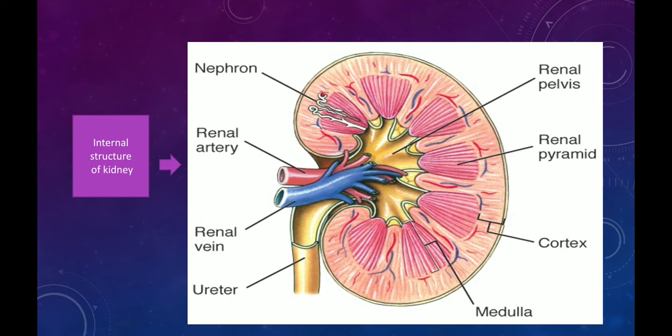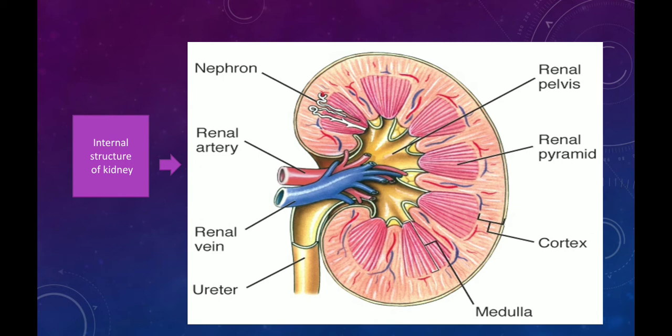Inside medulla, there are many cone-shaped structures, which are known as renal pyramids. At the base of renal pyramids, renal cortex is present, while the tip contains a cavity-like structure which is known as renal pelvis.